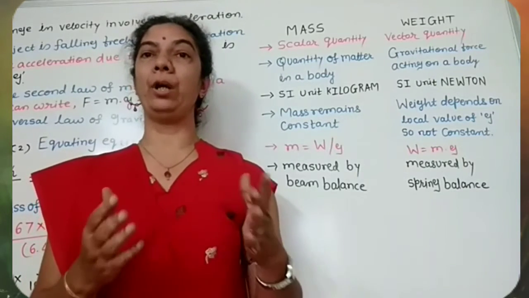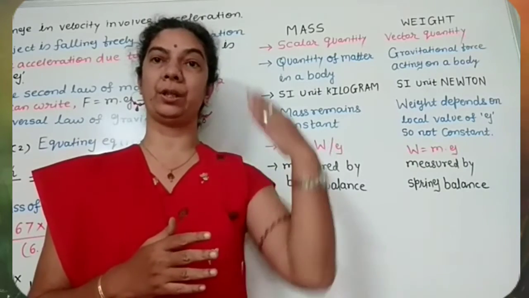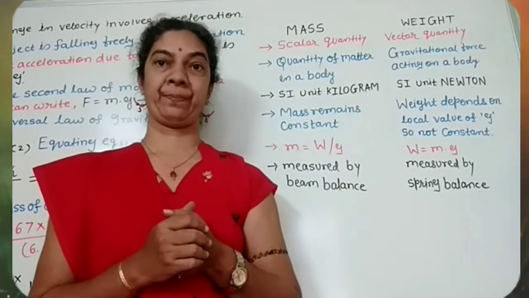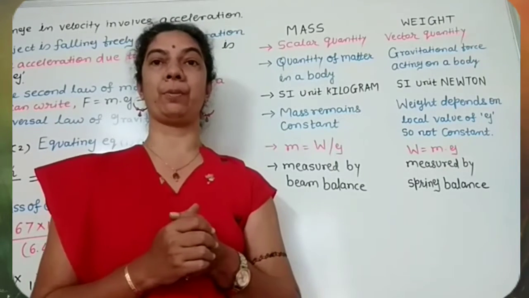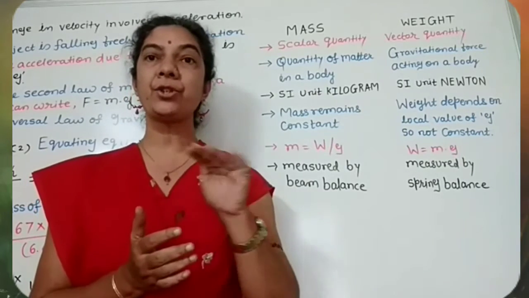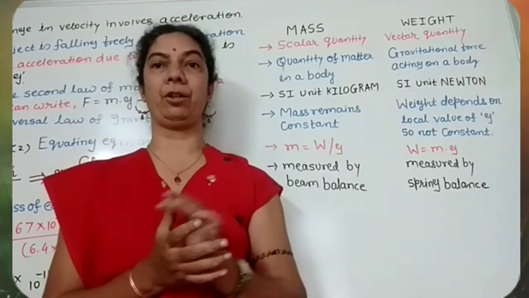And when we are holding that object on our shoulders, on our head, or on any other surface, then frictional force or muscular force tries to balance that gravitational force.